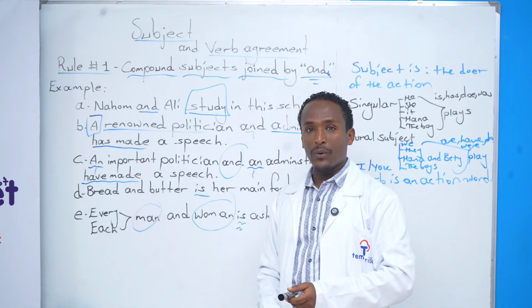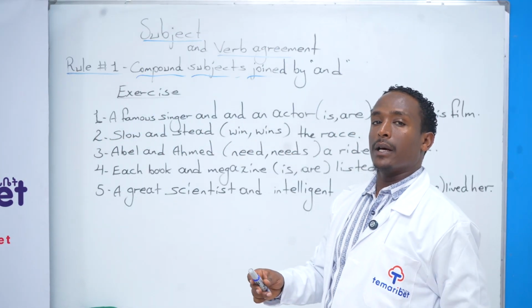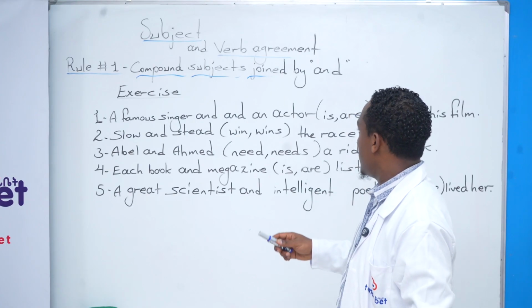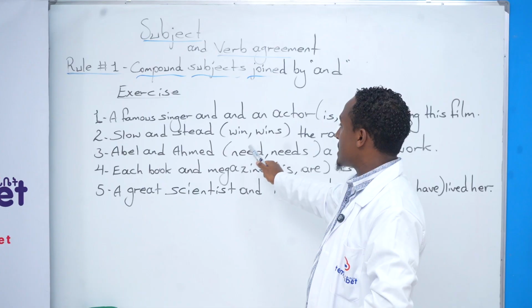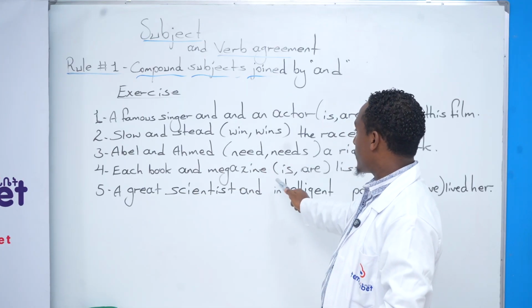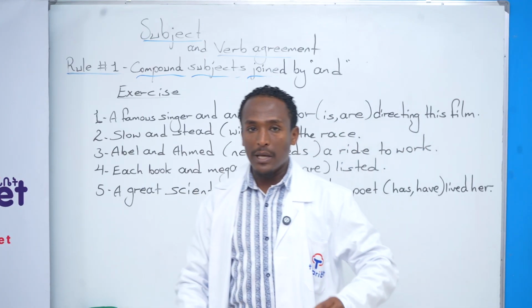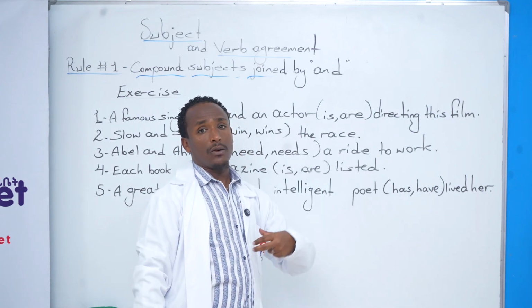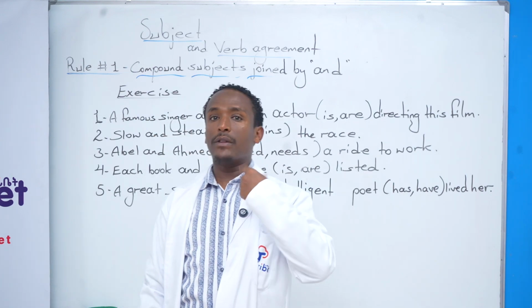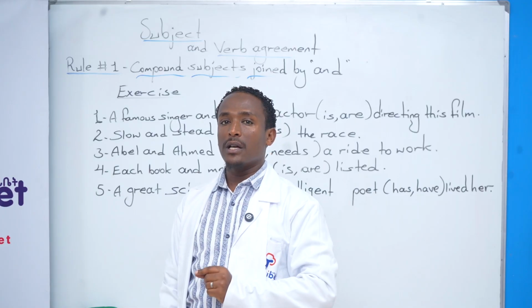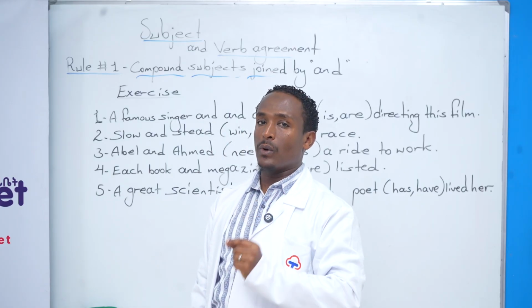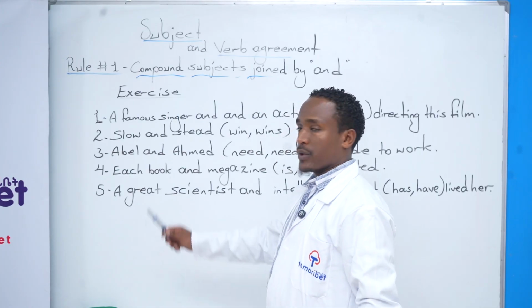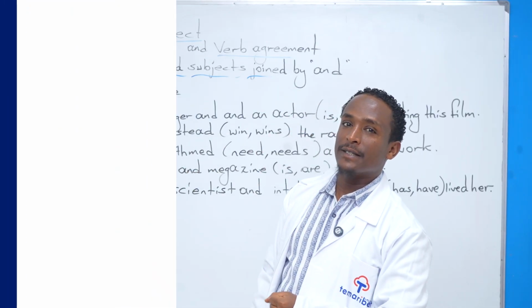Okay, now let's do some exercises. We are going to underline the correct verb in the brackets, which means choosing from is or are, from need or needs, maybe from has or have, related to the subject. If the subject is singular, the verb must be singular. If the subject is plural, it must be a plural verb. So, question number 1. You have 10 seconds.